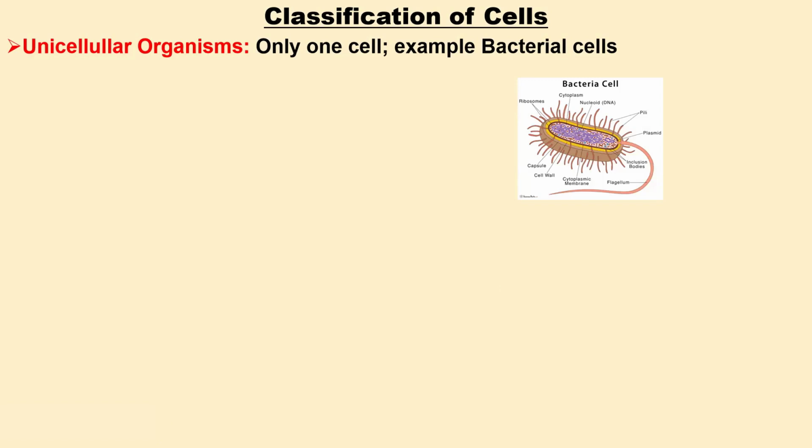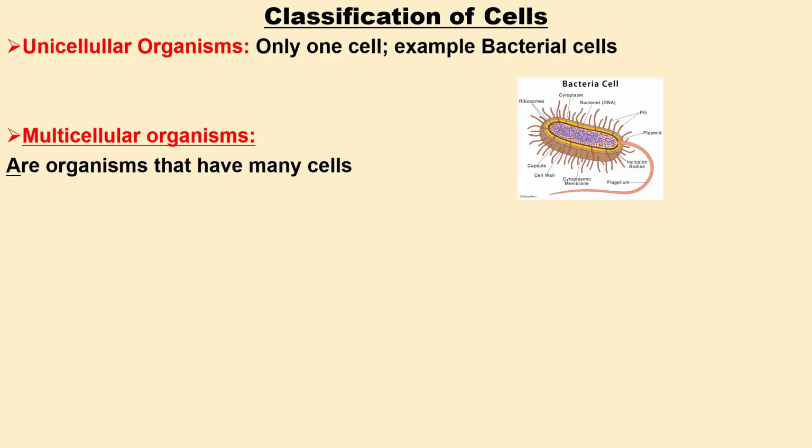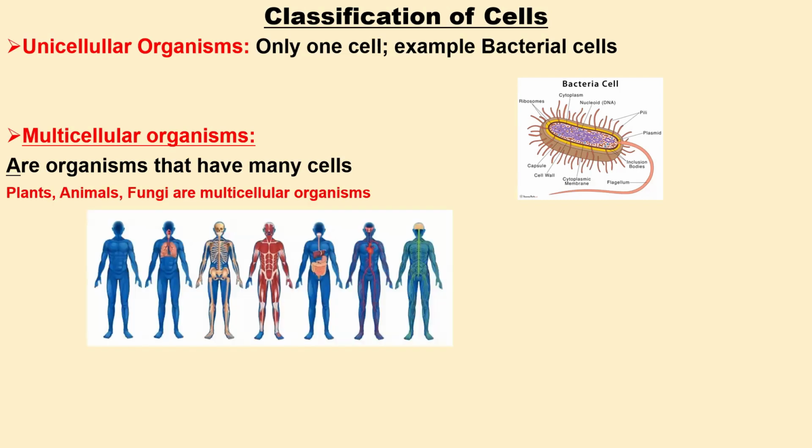Apart from unicellular organisms, the next classification of cells is multicellular organisms. Generally, multicellular organisms are organisms that have many cells. Examples include plant cells, animal cells and fungi. And of course, humans are examples of multicellular organisms. Humans have billions and trillions of cells.